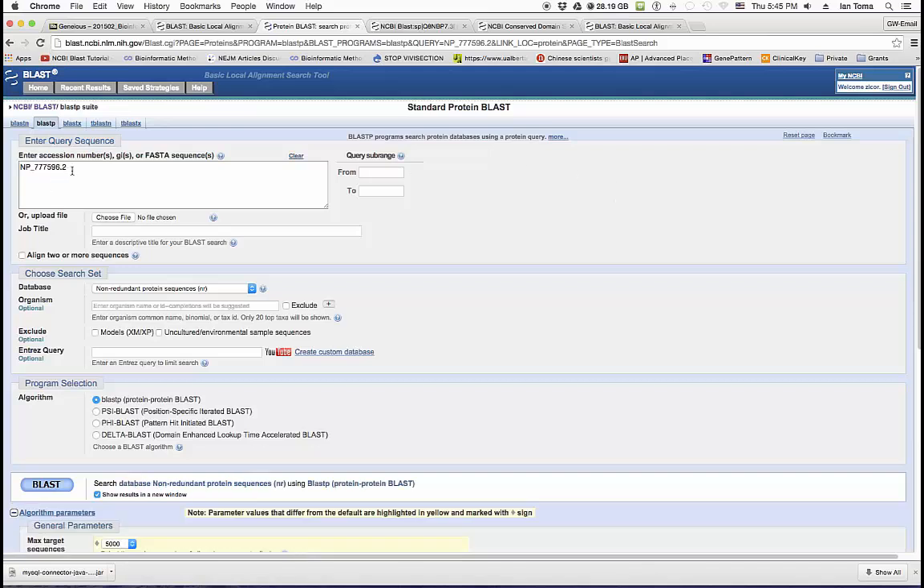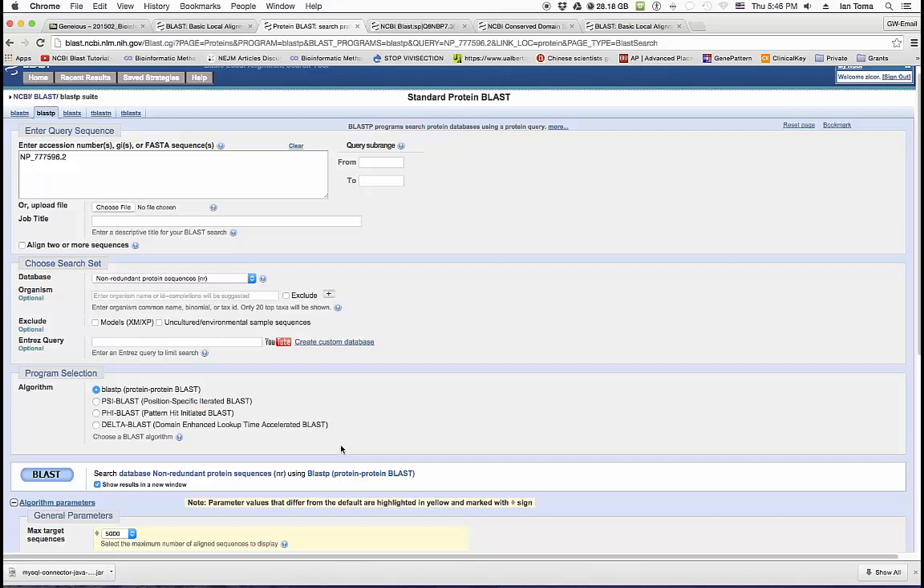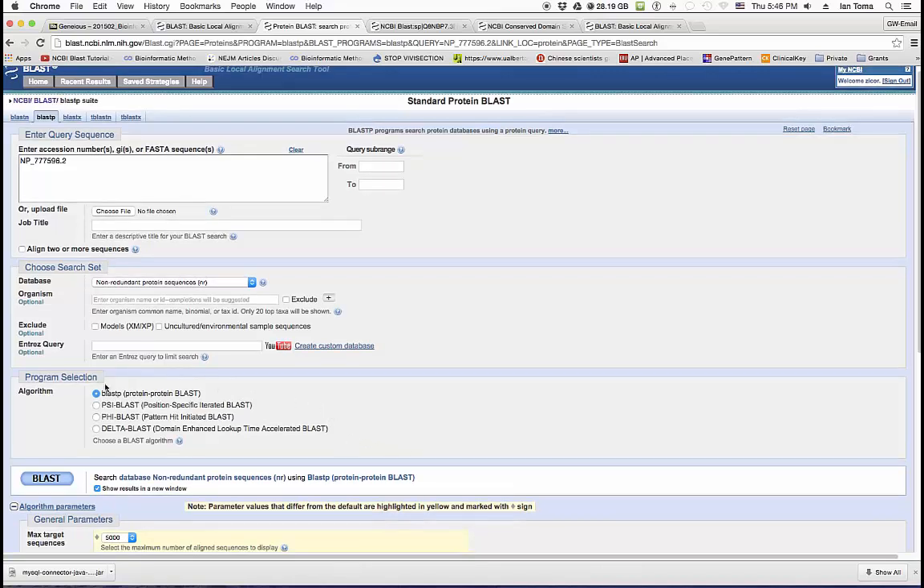I'm going to leave everything without changes, but what you can see over here in the program selection is that it automatically selected BLASTP, because this is a protein, and it's giving you some options to select different programs for proteins. For this exercise we'll just select BLASTP. Don't forget to click on show results in a new window so that you can have your results opened in a tab or next window, depending on your settings. Usually it's going to take maybe a couple of minutes.